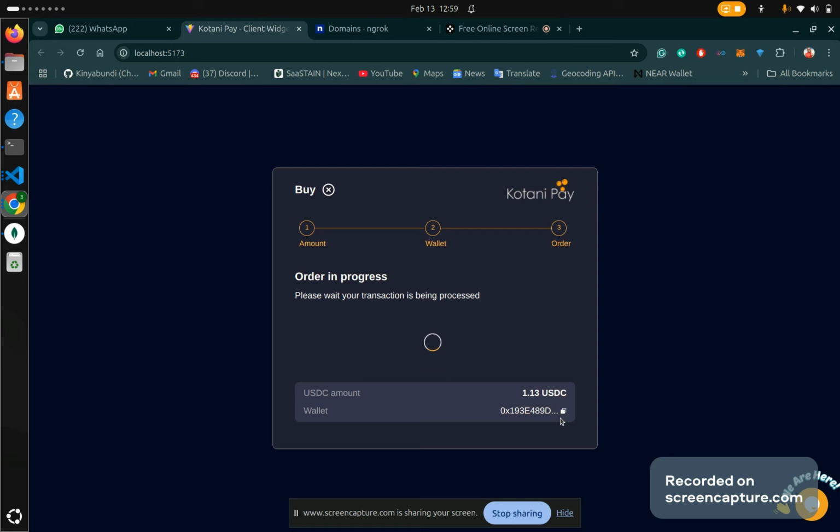This might take a while, so I will click fund release and wait to receive the amount on my wallet, and I'll see the progress here.